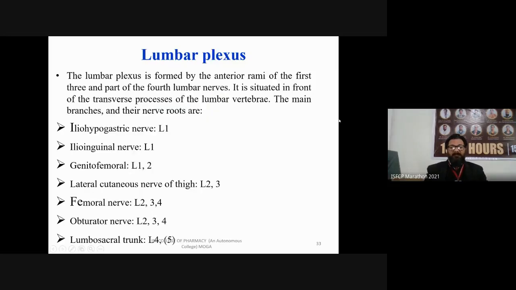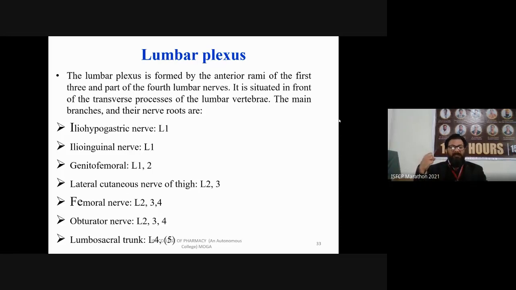The lumbar plexus is formed by the anterior rami of the first three and part of the fourth lumbar nerves. The lumbar plexus is situated in front of the transverse processes of the lumbar vertebrae. The main branches and their nerve roots are listed next. Nerve roots means where those nerves originate from.